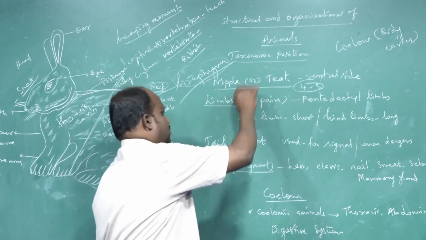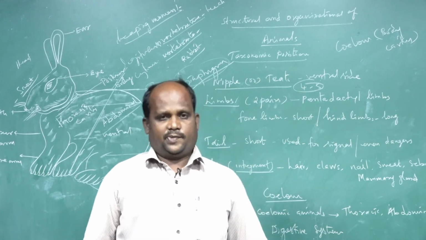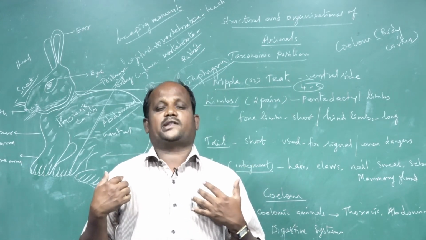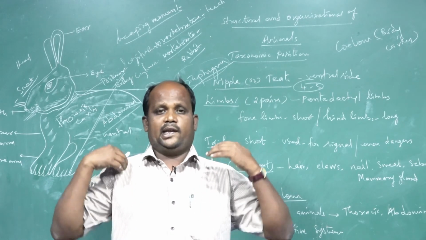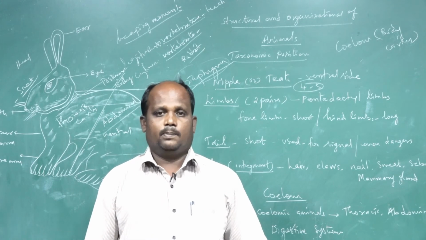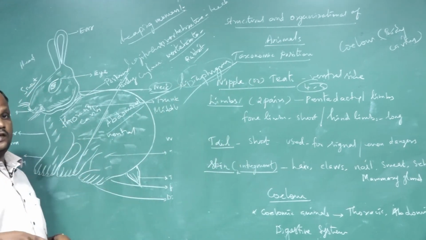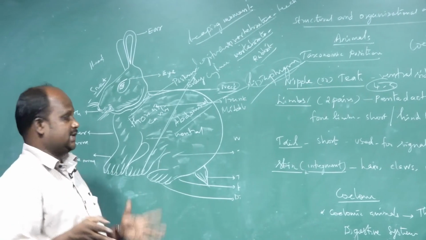Another feature is the limbs. I told you limbs means legs and hands. Like our bodies, the rabbit has two pairs of limbs. The anterior limb is called the hand, and the posterior limb is called the leg.